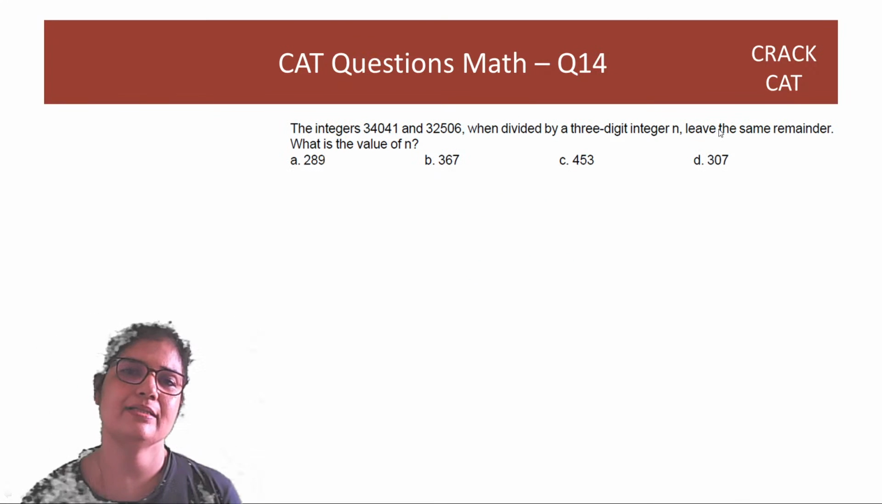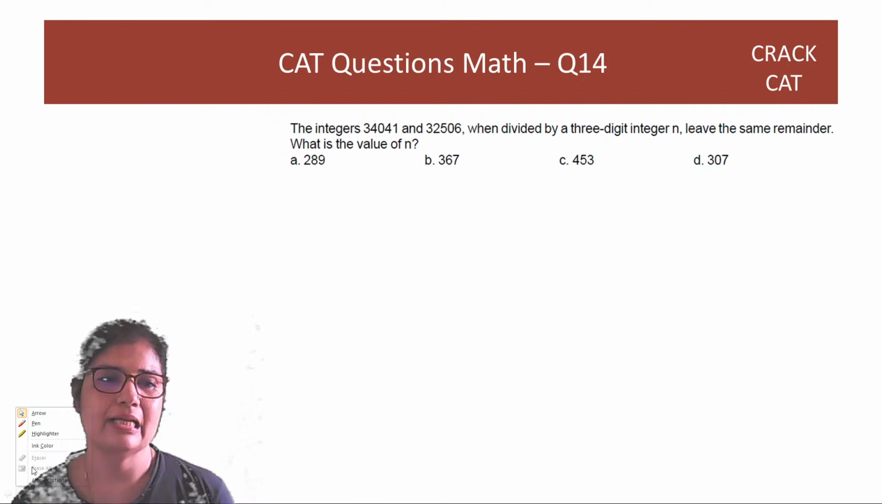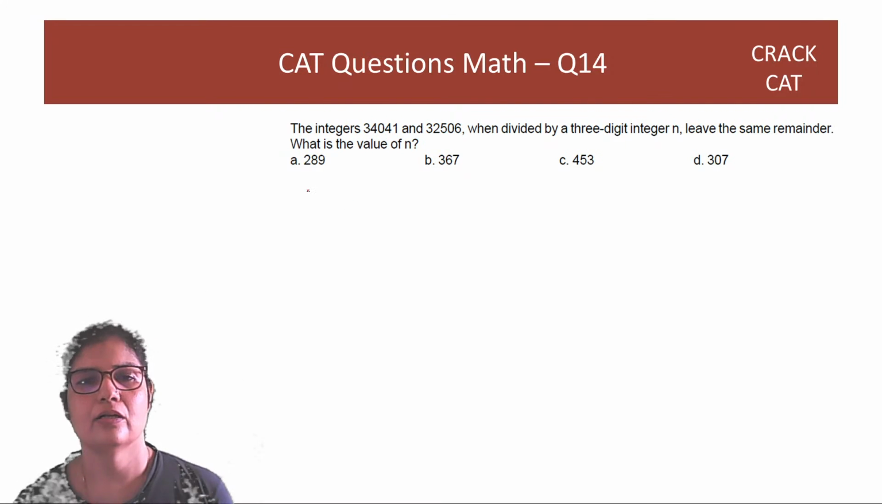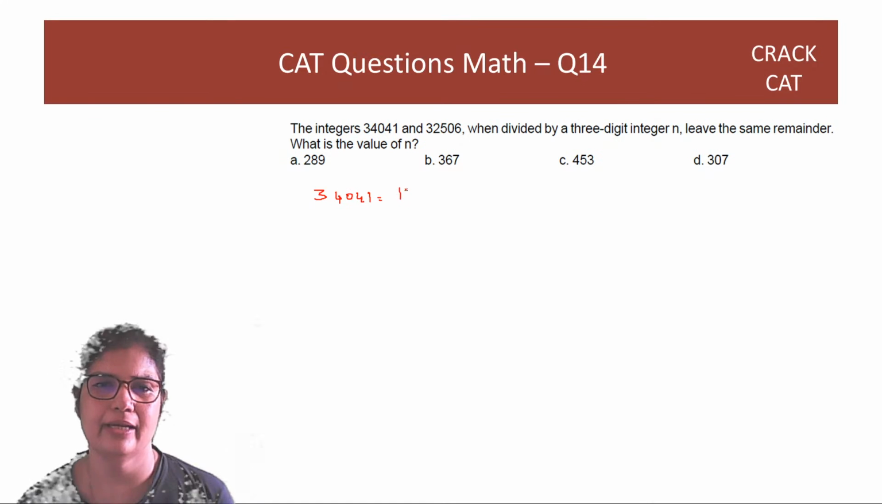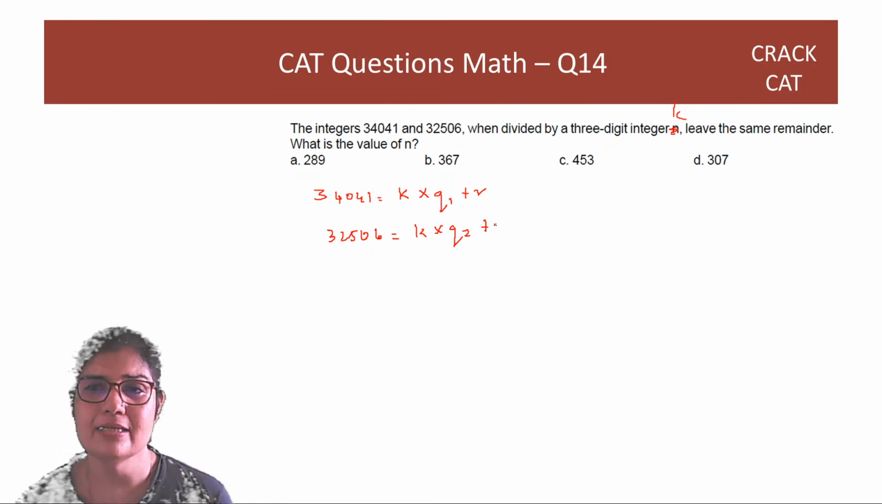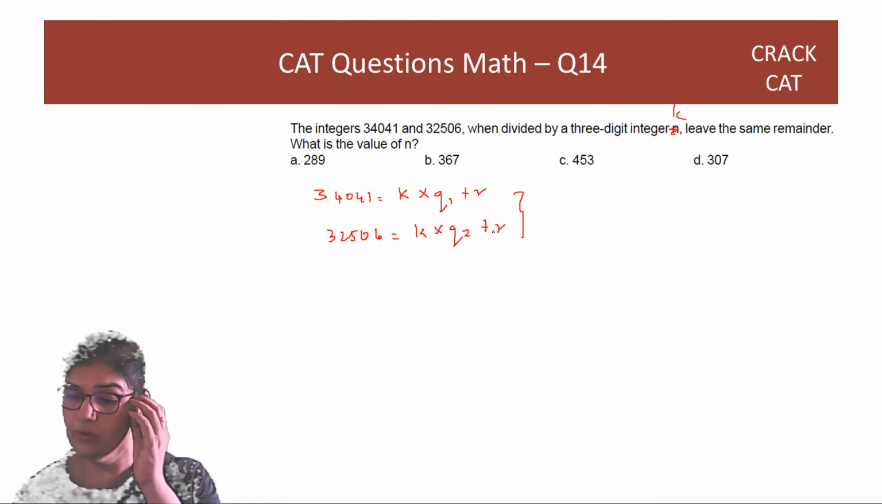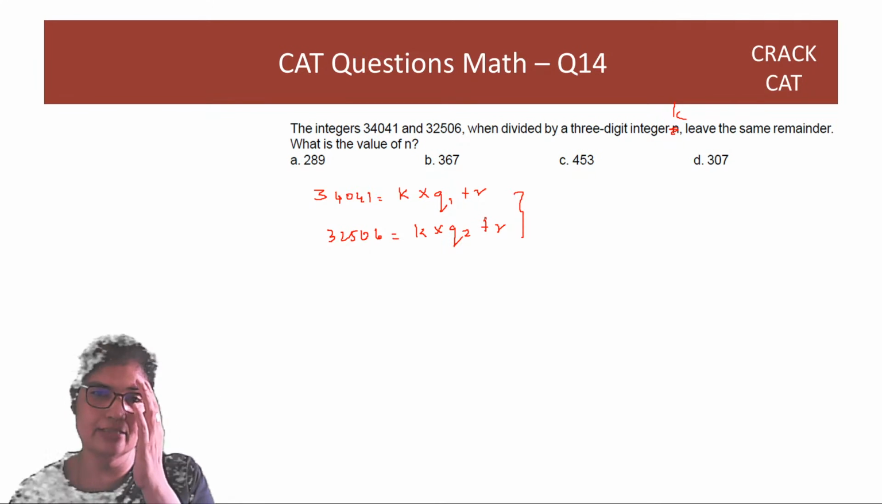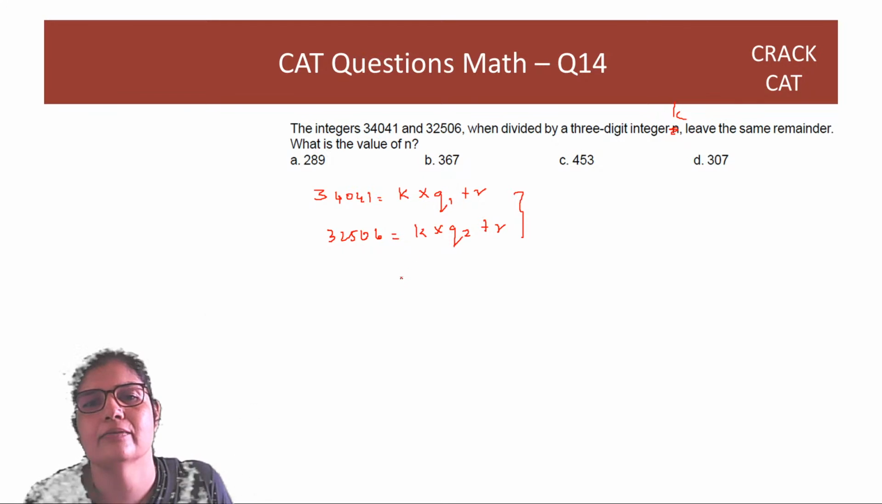Right? Next, the integers when divided by a 3-digit integer leaves the same remainder. So if we find out 340, let's say this is equal to the 3-digit number k into some quotient, and it leaves remainder r. 32506 also can be written as the same 3-digit integer, K, let us say, another quotient plus the same remainder. Now if you ever want to get rid of the same thing in both quantities, just subtract. So you will get k into k1 minus k2.